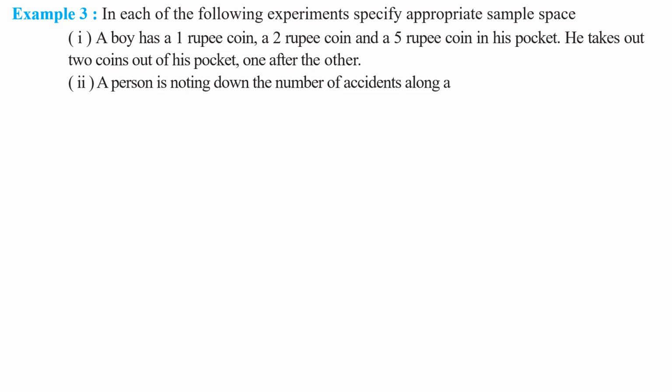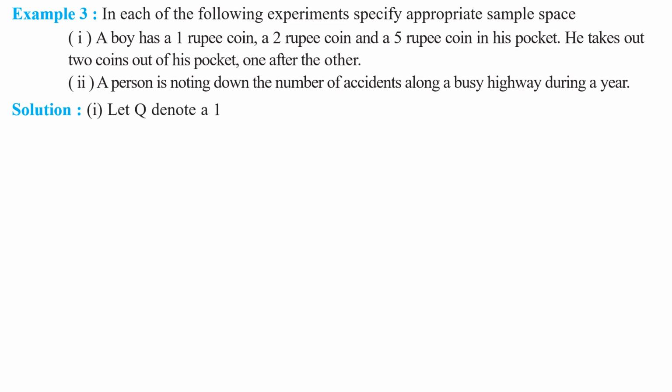A person is noting down the number of accidents along a busy highway during a year. This is another experiment. For this experiment also, we have to write appropriate sample space. Understood this question, my children? Right. Now come to the solution part.